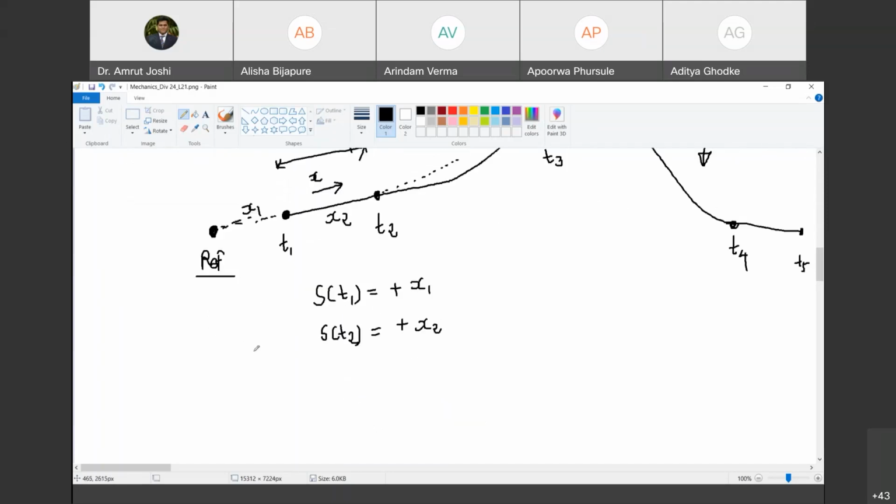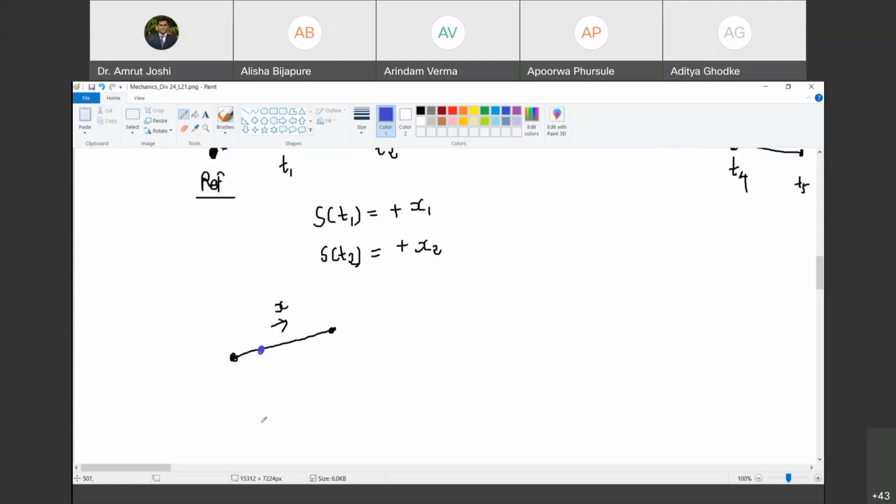Now the same motion I am going to observe between t1 and t2. Same rectilinear motion, and x is also positive in this direction. However, I changed my reference point. Now imagine my reference point is here, and I am going to call this distance x3, and this distance x4.